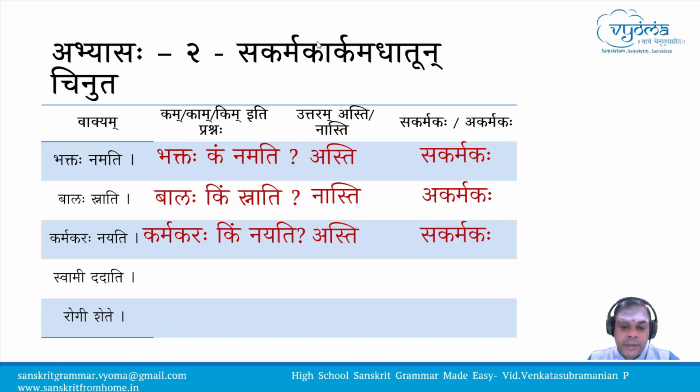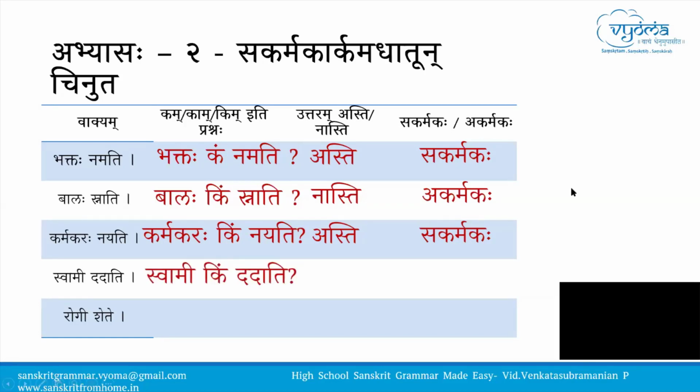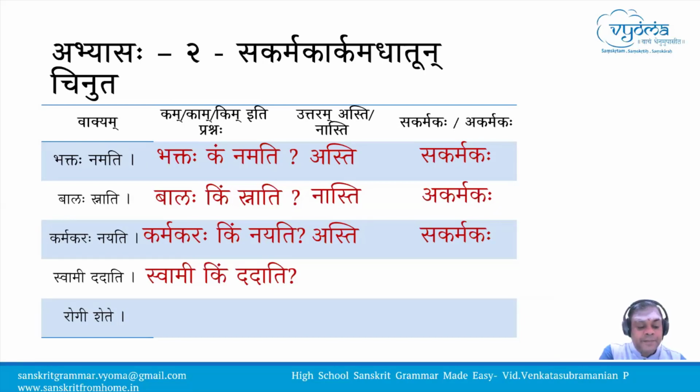Uttamam. Vijayalakshmi Bhagini: "Swami datati." Swami kim datati? Swami, there is no karma padam there, Mahodaya. So akarmaka dhatu. Where is the karma padam? It is not in the sentence; it is not there anywhere. So in "bhaktaha namati" also it is not there, and in "karmakaraha nayati" also it is not there.